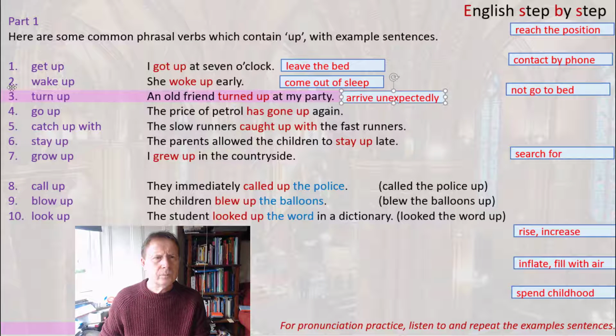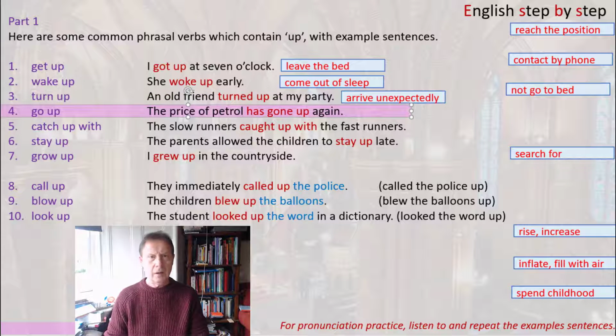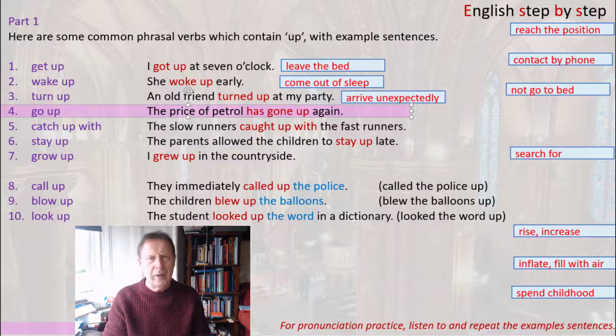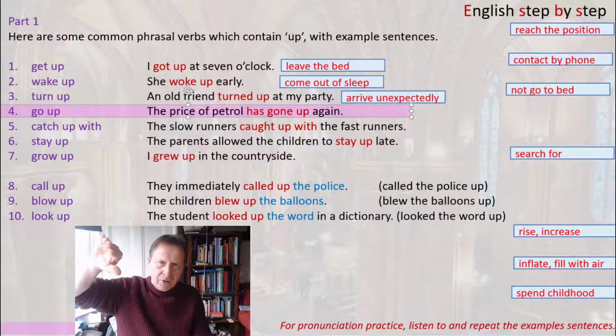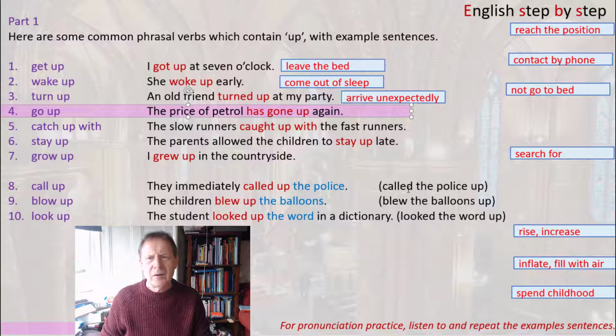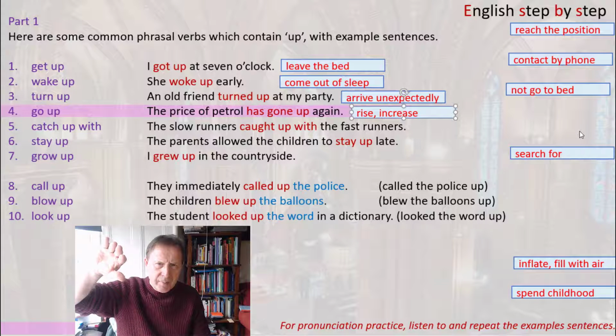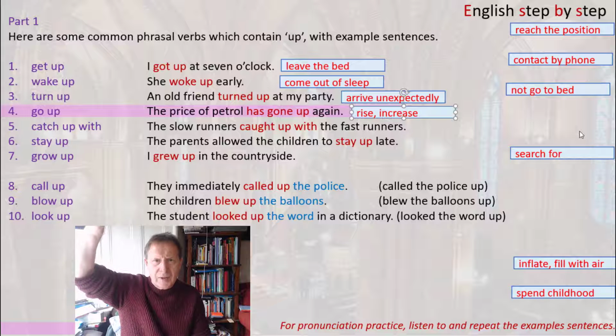The next one is quite a common one, and I think this one is easier to guess from the context. Go up. The price of petrol has gone up again. In this case, the context gives you the word price, and the price can increase or it can decrease. Now the word up helps you here because an upward direction suggests an increase. So we can understand this quite easily, that go up means to rise or increase. And we can make other sentences with this idea of something going up. For example, a plane goes up into the sky.